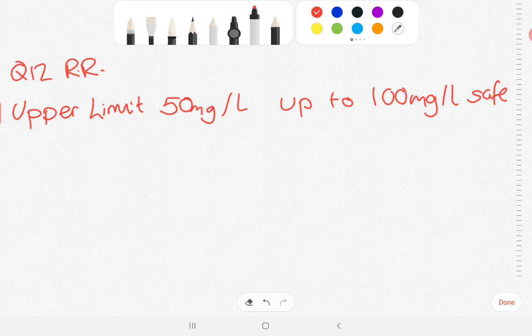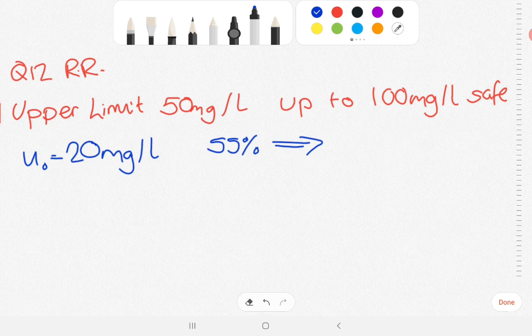The proposal is a local factory permitted to make a once-a-week discharge into the loch, provided that there's cleaning treatment. And what it tells us also in the question is that the present nitrate level in the loch is 20 milligrams per litre. So that's our starting value, 20 milligrams per litre, or our U0 if you like. It tells us that the cleaning treatment removes 55% of the nitrates from the loch. So if 55% is removed, that means 45% is remaining, or 0.45. So that's our multiplier. And then each week 26 milligrams per litre will be added into the loch as